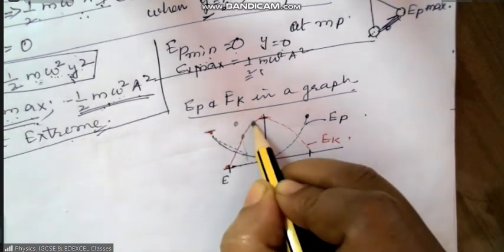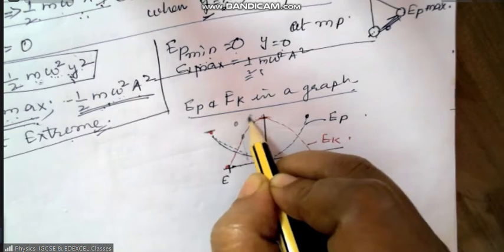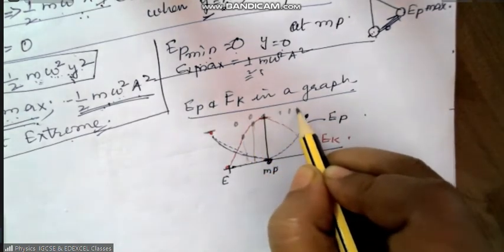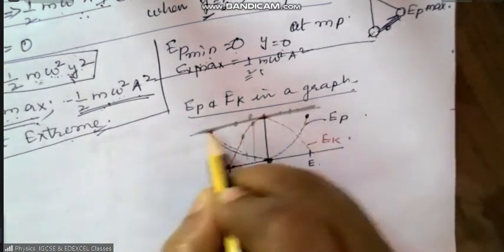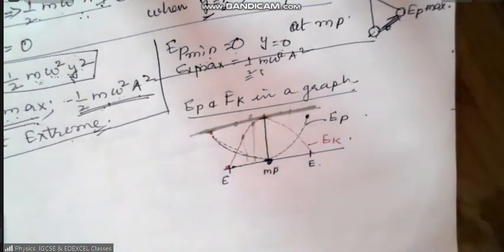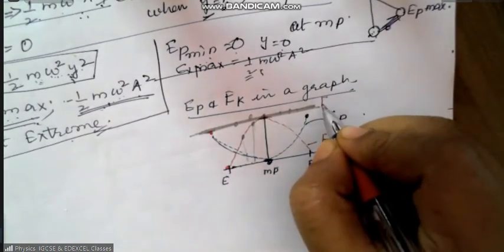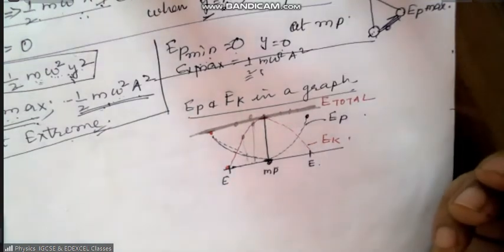If you add this height and this height, you will again get like this. That means when you add all the energies, you will get the total energy always constant. So this is the total energy, very important graph.